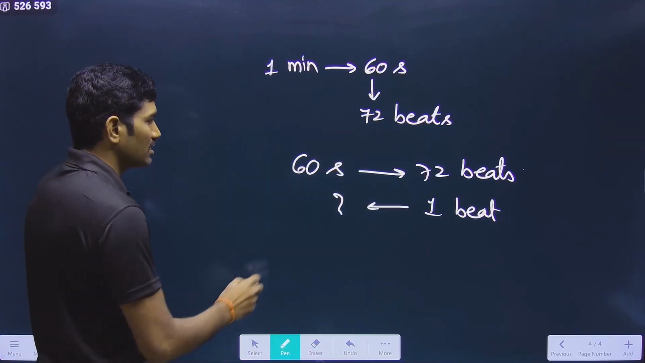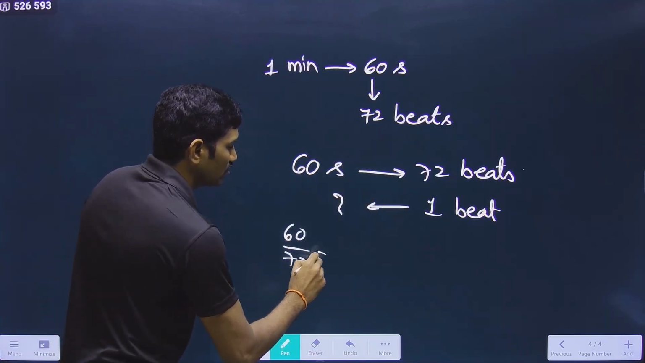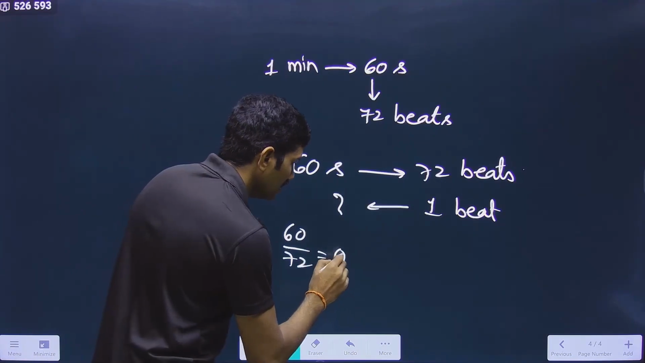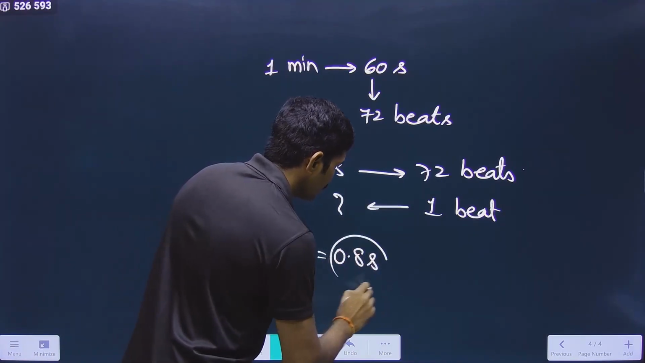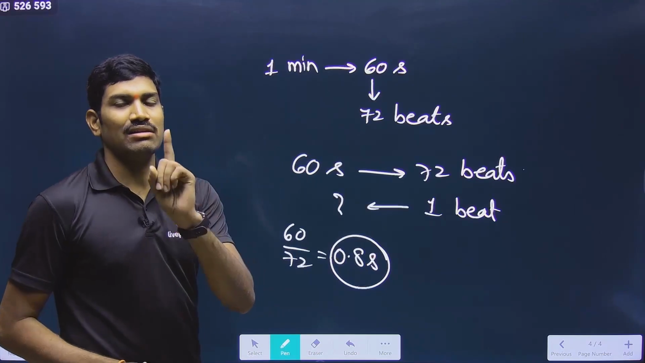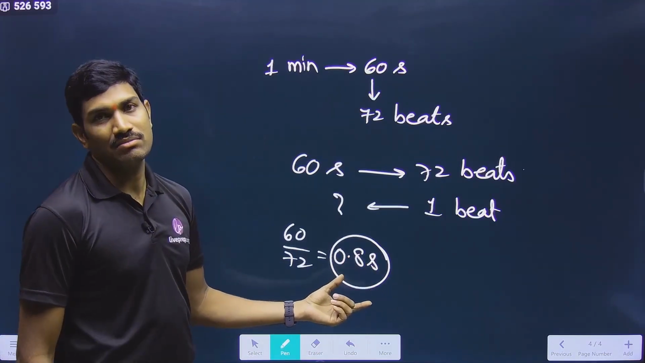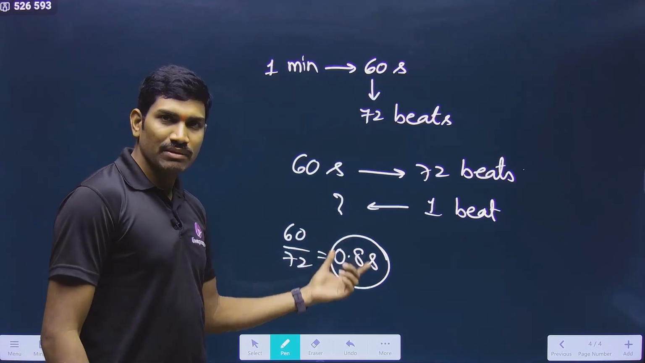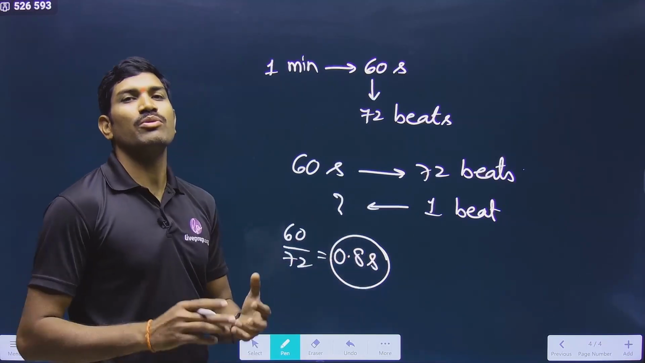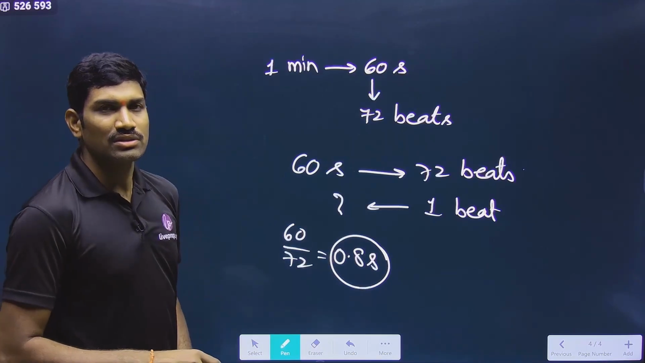Do the cross multiplication. How will you do this? 60 divided by 72, and you will get the answer approximately 0.8 seconds. That is the reason why the duration of one cardiac cycle is 0.8 seconds. Please remember this. This is why in the previous lecture we talked about 0.8 seconds. This is the overall calculation. I hope now we understood this.